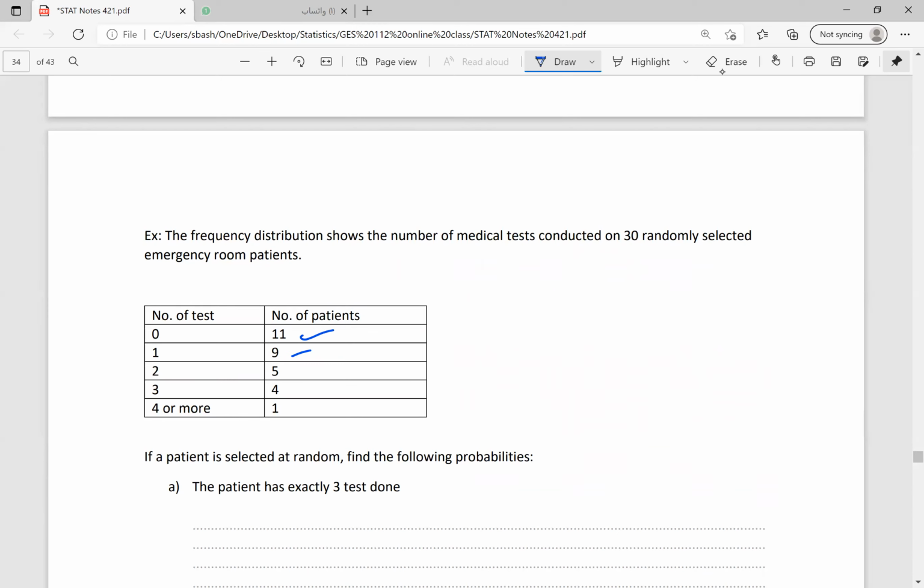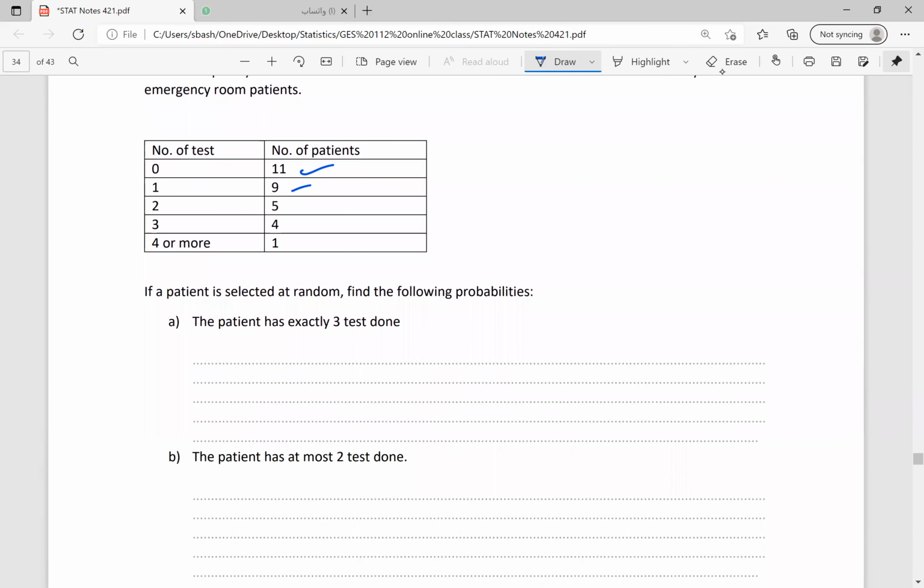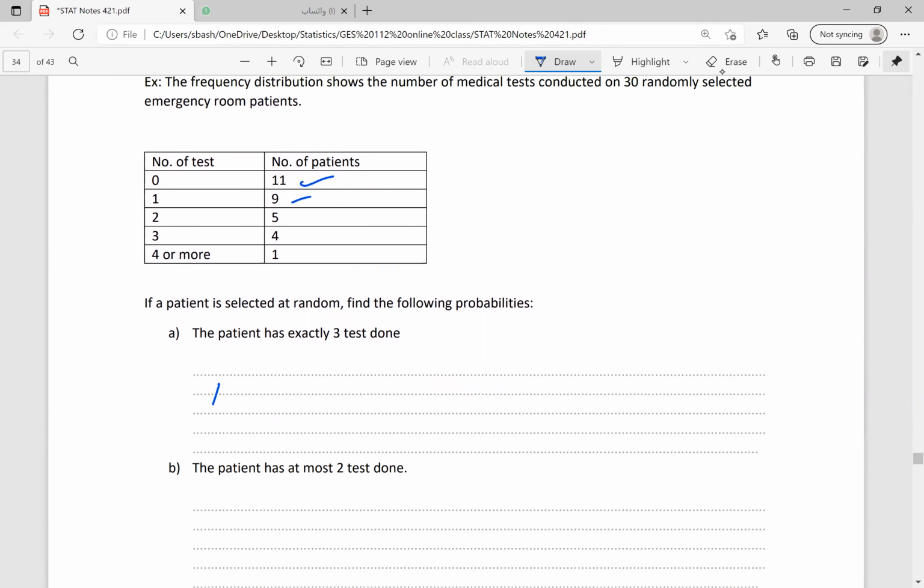The patient has exactly 3 tests done, exactly 3. So P of exactly 3. How many patients do we have? We have 4. So it is 4 out of 30, because we have 30 patients. When we say exactly, it means we are just taking that number as it is. No need to add something up or down.